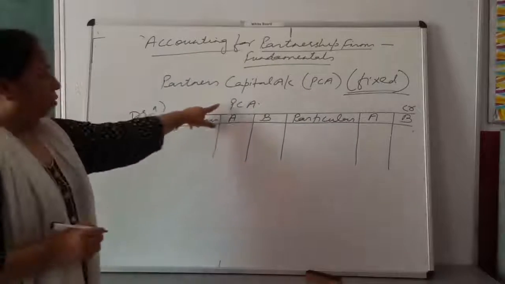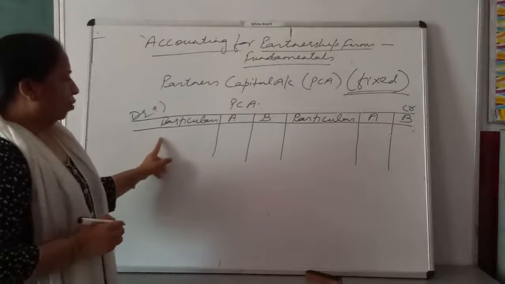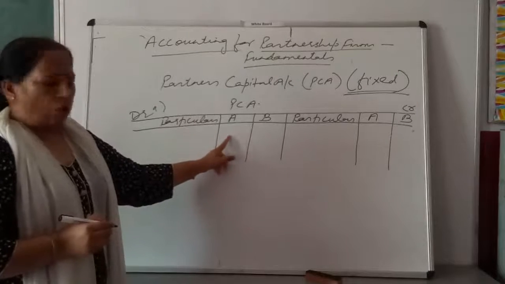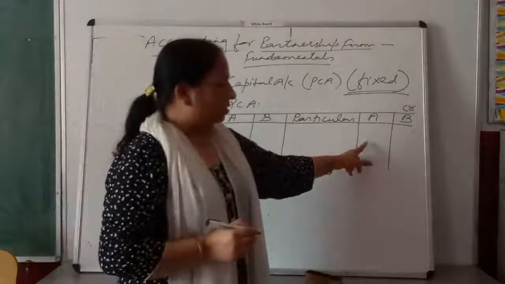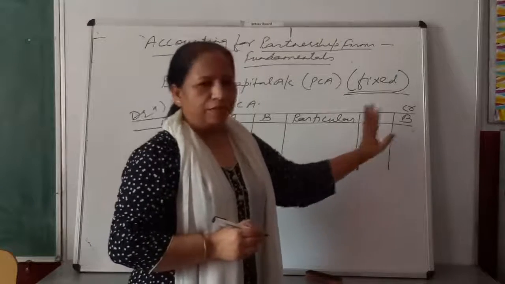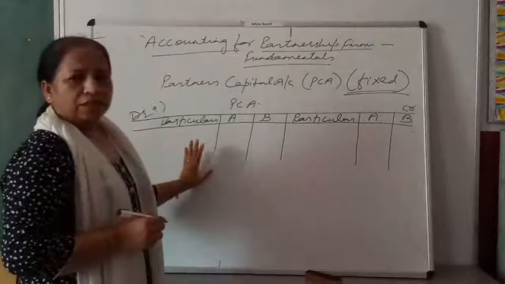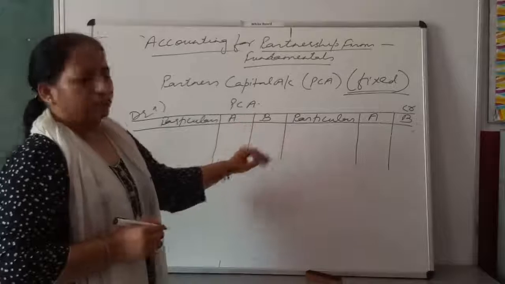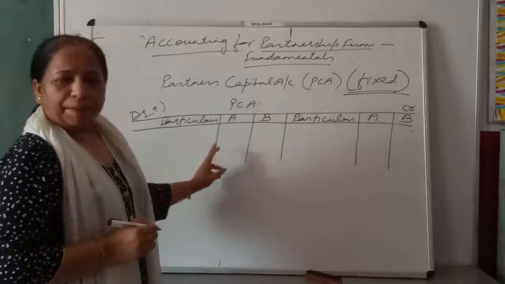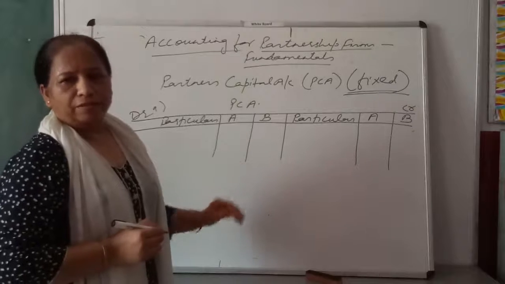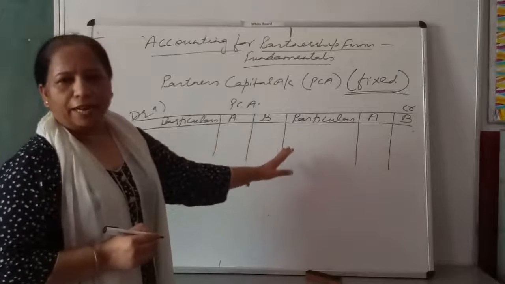Partners capital account when capital is fixed in nature, right? Particulars, partner A's capital account, partner B's capital account, debit side. Particulars, partner A's credit side, partner B's credit side. You will start this partners capital account from the credit side. You all know that capital always has credit balance.